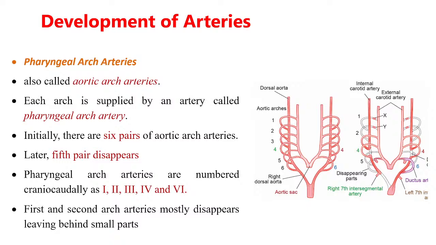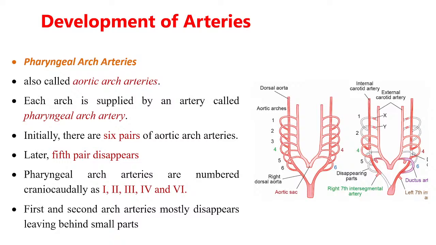Is it clear? From these two diagrams it will become clear. You can see here the first, second, third, fourth, fifth, and sixth arch arteries, and they are connecting the ventral and dorsal aorta. So basically this is a schematic diagram to make you understand.